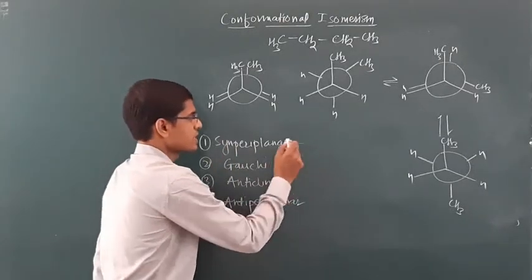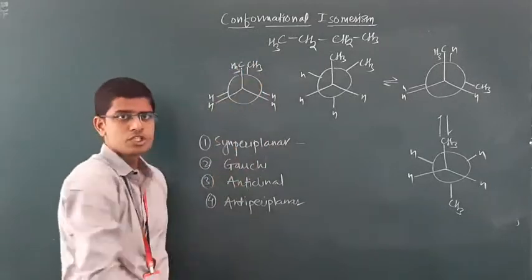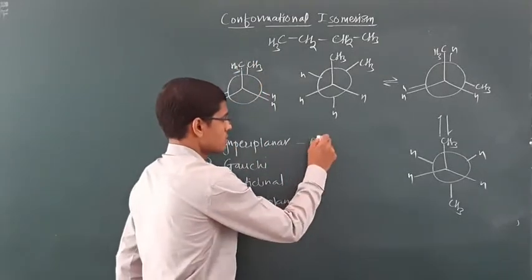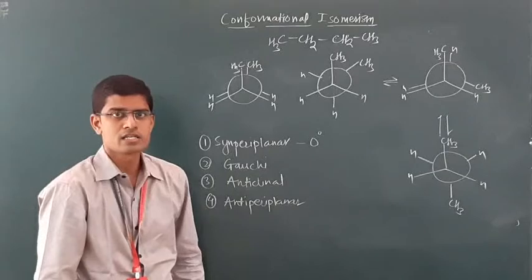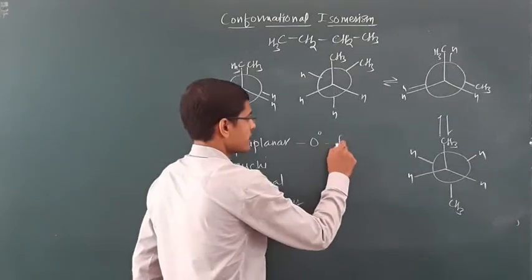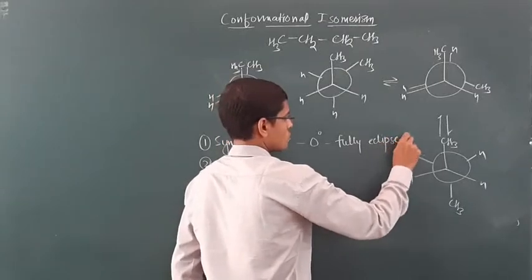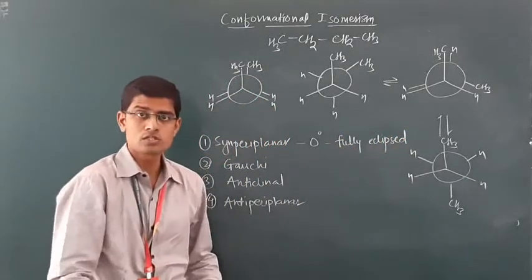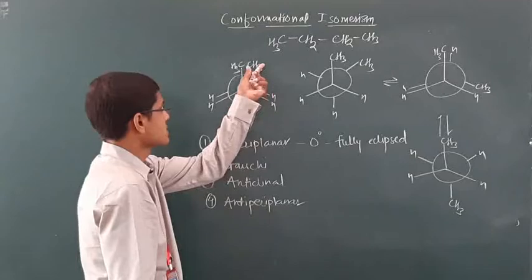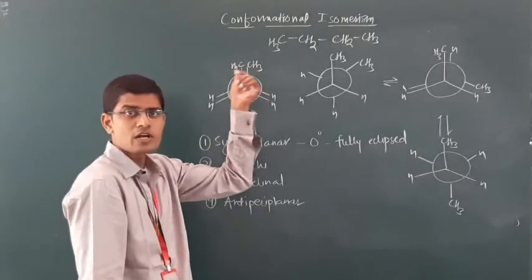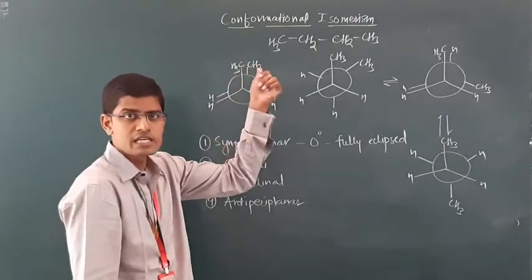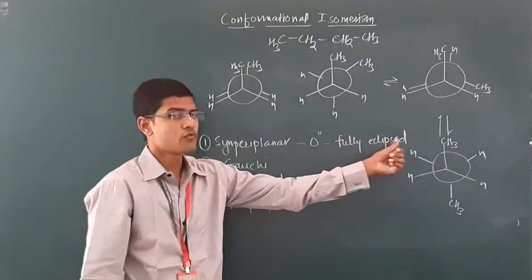Syn-periplanar is the one in which the angle between the two methyl groups is 0 degree, which is also called fully eclipsed, because the two bulky groups CH3 and CH3 are in front of each other, eclipsing each other, so it is called fully eclipsed.